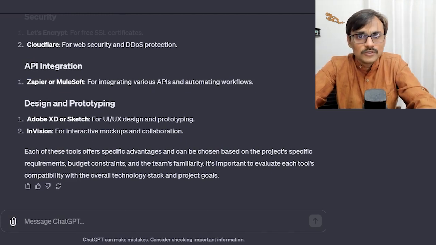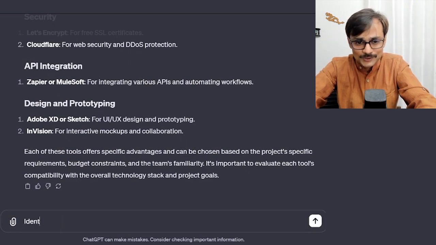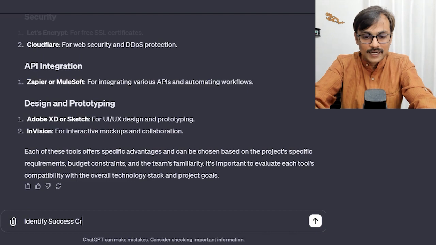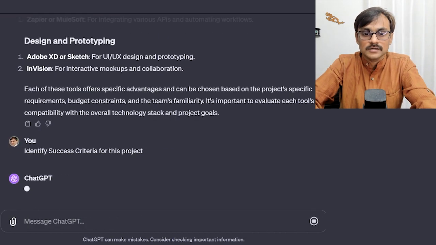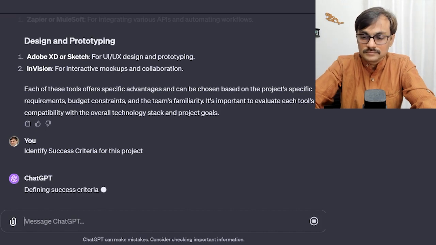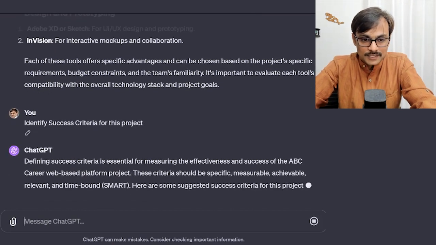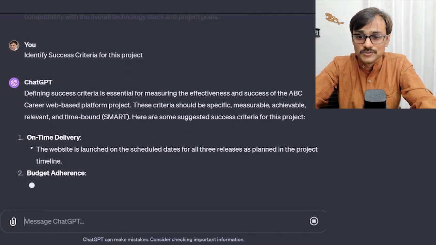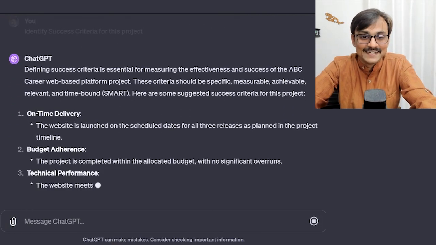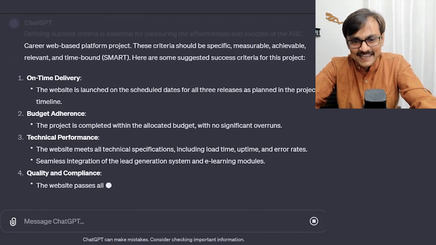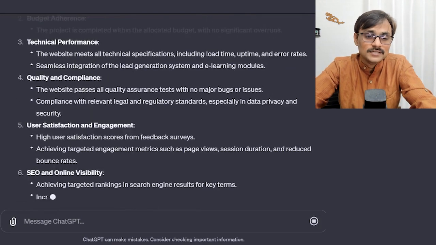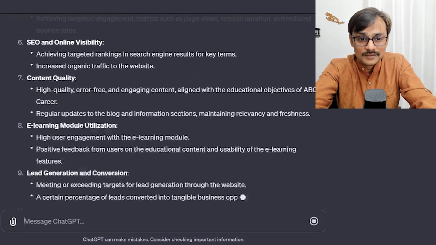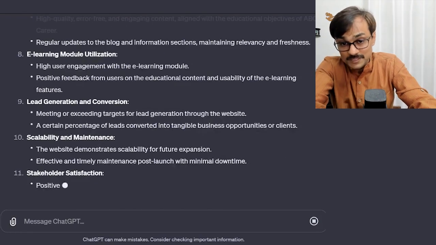Now I can also talk about what could be the success criteria for this project. So I can say, identify success criteria for this project. Let's see what kind of success criteria it shows me. It is saying that it will do SMART success criteria. On-time delivery, budget adherence, technical performance, quality and compliance, user satisfaction and engagement, SEO and online visibility. That seems to be a specific one.